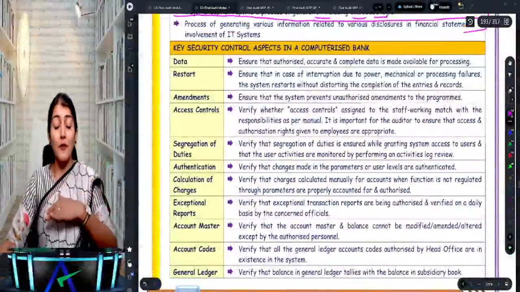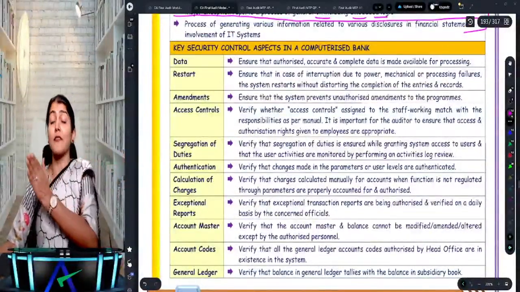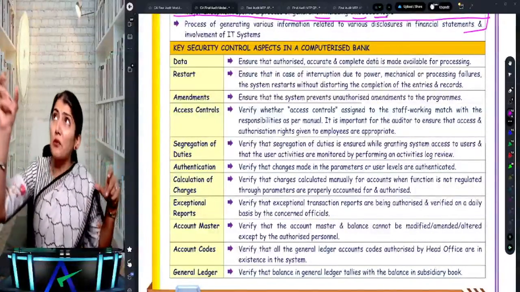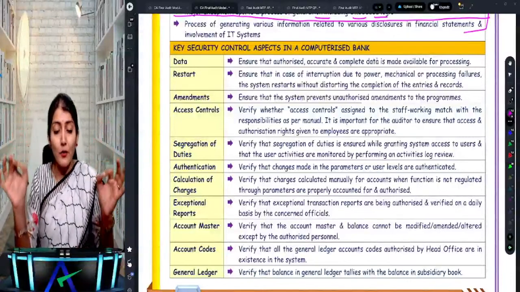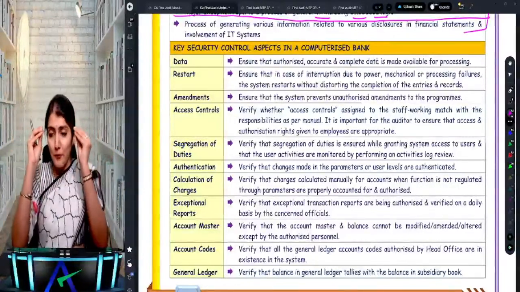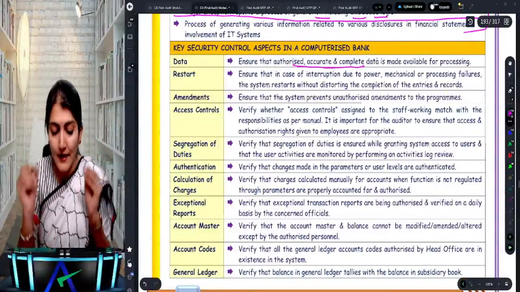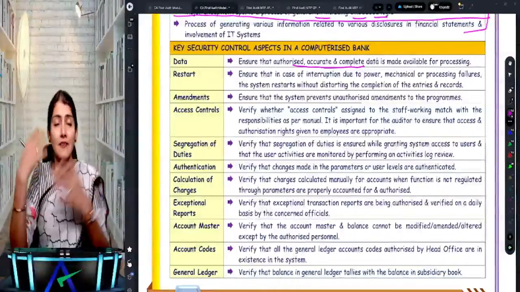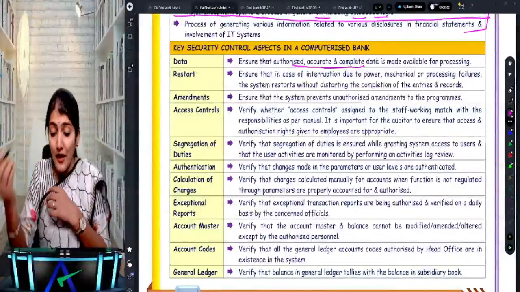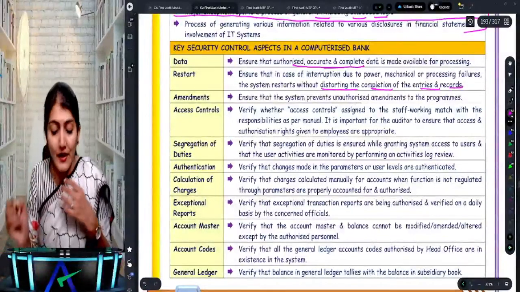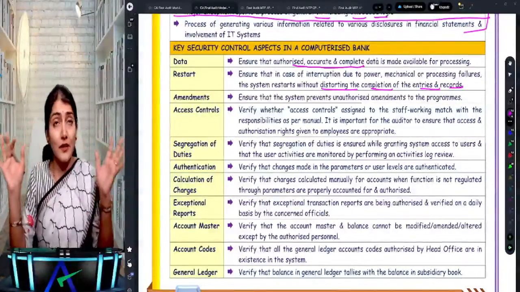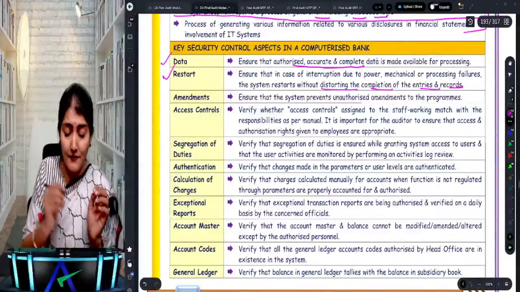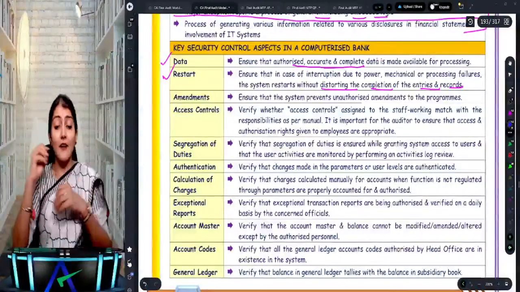Then you have a question regarding the key security control aspects in case of a computerized bank. So you're doing the audit of a computerized bank. What control should be there in that bank? One control: data which is being entered into the computer system is authorized, accurate, and complete. Then if the system shuts down due to power failure and starts again, the restart of the system should happen without distorting the completeness of the entries and the records. So one, data, and then after that you have the restart.